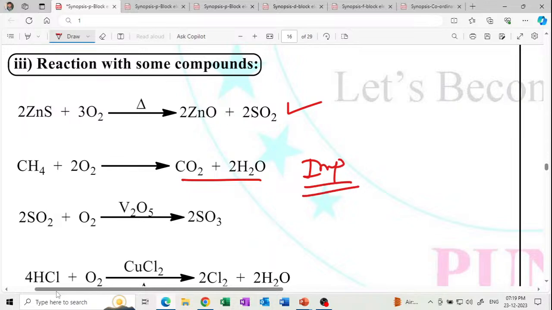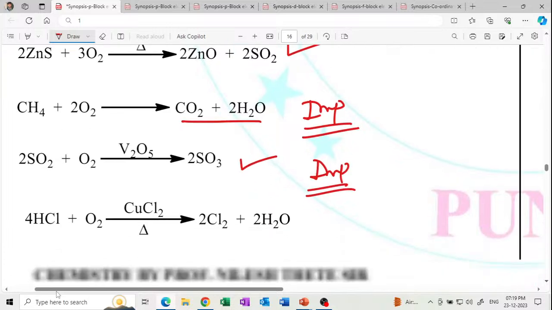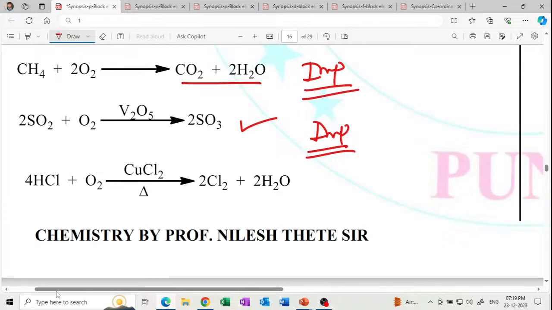SO2 plus oxygen, with vanadium pentoxide, gives SO3. This is again important. And hydrochloric acid plus oxygen gives Cl2 gas. You should be able to write the reaction only. If you write only the reaction, yes, we will get the marks.